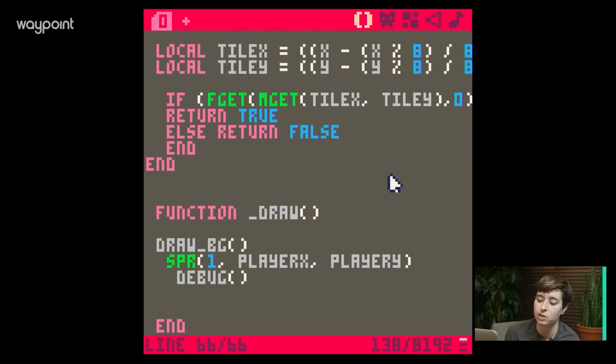And then draw. The draw function is just what you draw to the screen every time. We're drawing the background, obviously, and the sprite, which is sprite number 1. That's our little character. And then player X and player Y. And then running debug. Now, I'm wondering if debug needs to be somewhere else, that's entirely possible. I know it needs to be somewhere in the draw function, because that's what actually draws things to the screen. And then we end. That's it.